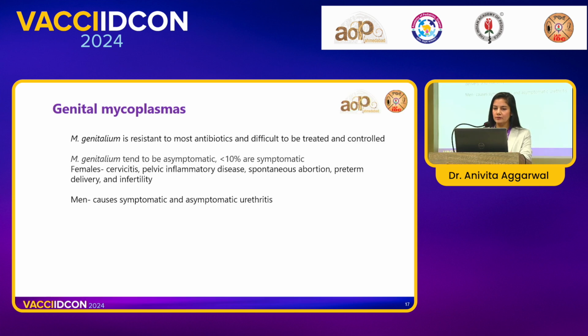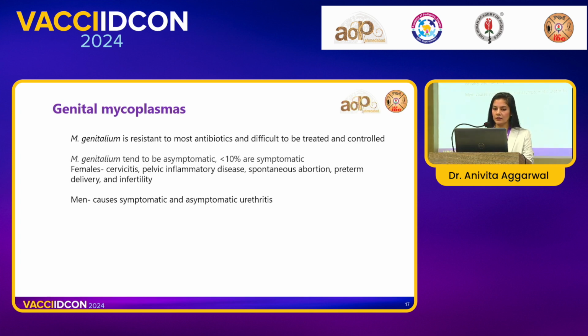Mycoplasma genitalium is very notorious, very resistant to antibiotics, and very difficult to treat and to control. It is often found amongst the MSM population, hence it is difficult to take history. The case that I was referring to was very shy in front of me, but then I sent a male colleague of mine and he took the history and he was an MSM. That is where he was getting repeated infections and he was shy to declare it to his family. So patients can be asymptomatic and hardly 10% are symptomatic. That's when we miss the diagnosis.